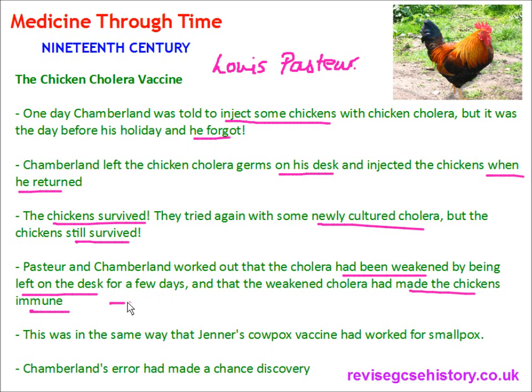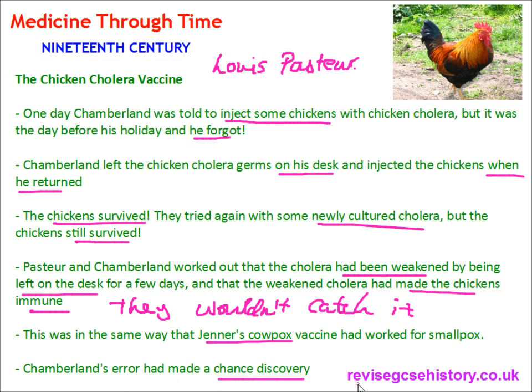This meant they wouldn't catch it ever again. So this was in the same way that Jenner's cowpox vaccine had worked for smallpox. Chamberlain's error had made a chance discovery. So that's a great example of chance affecting the development of medicine.